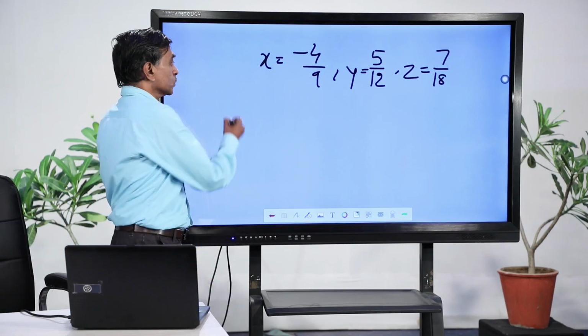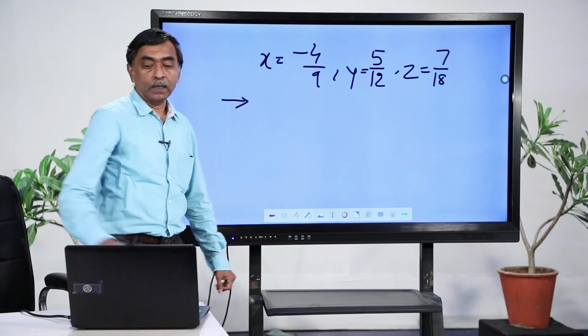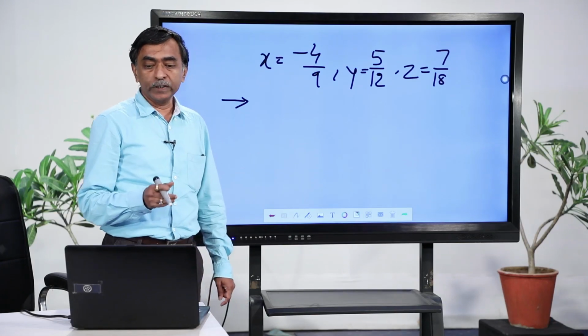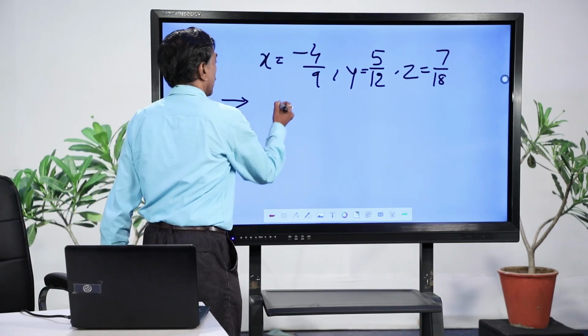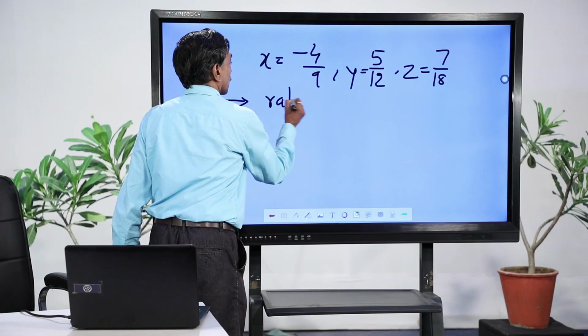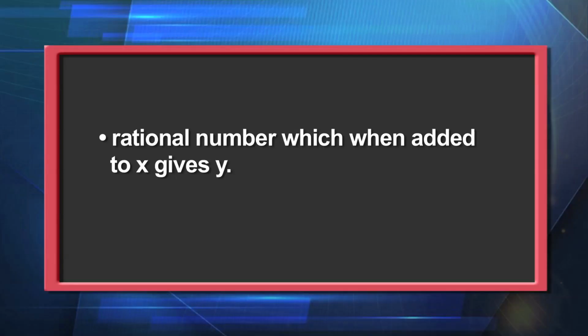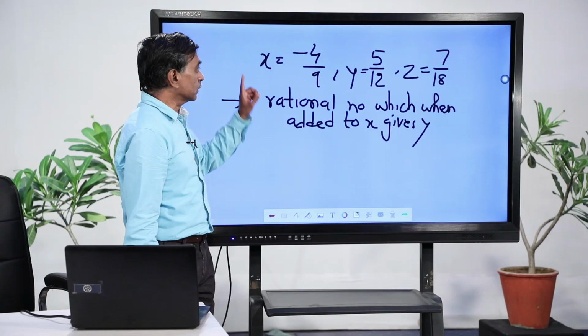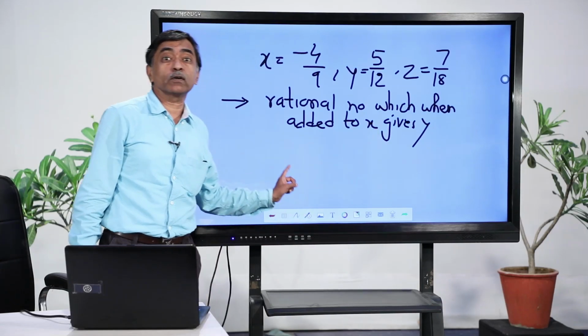Now, my first statement goes like this: you have to find a rational number which when added to x gives y. Try to think over this. Try to see the words first of all, whatever is written here.